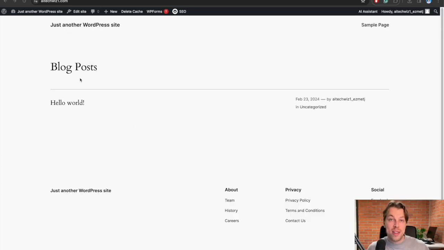Alrighty, as you can see, we're not quite there just yet, because this looks like a pretty random website. It says "Just another WordPress site," and then it has this sample page, and all these redundant or random pages here at the footer. We're going to edit these step by step. Let's start by creating something very important, that is the About page and the Contact page for your website.